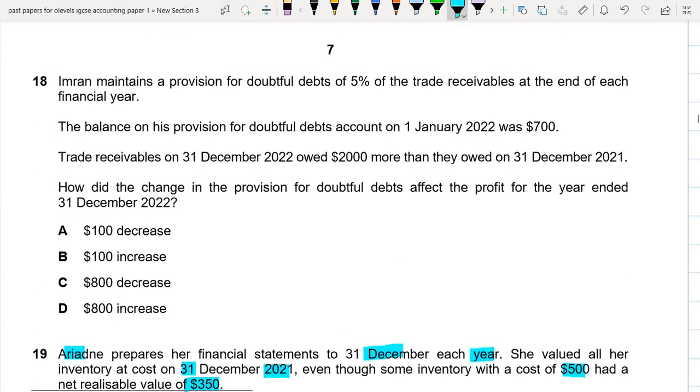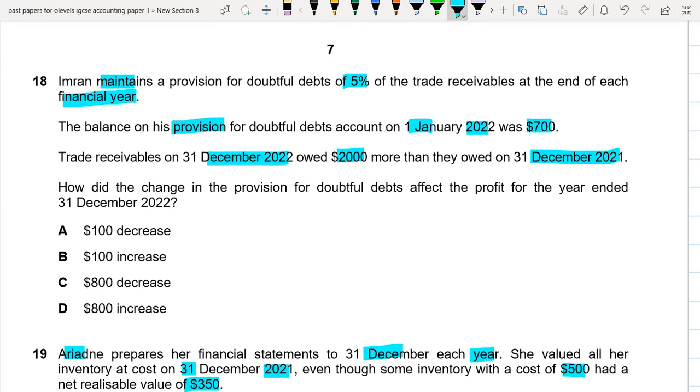Okay. Question number 18. Imran maintains a provision for doubtful debt of 5% of trade receivable at the end of each financial year. Balance on his provision for doubtful debts account on 1st January 2022 was 700. Trade receivables on 31st December 2022 owed 2,000 more than they owed on 31st December 2021. How did the change in provision for doubtful debt affect the profit for the year ended 31st December?